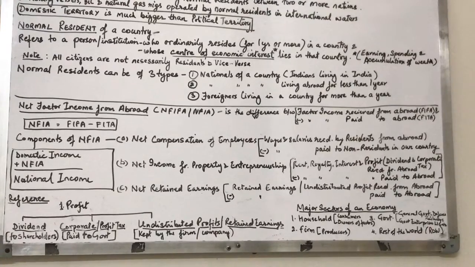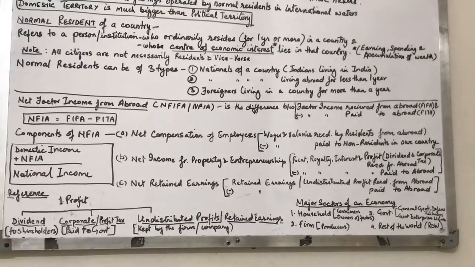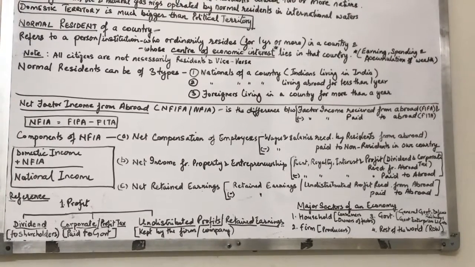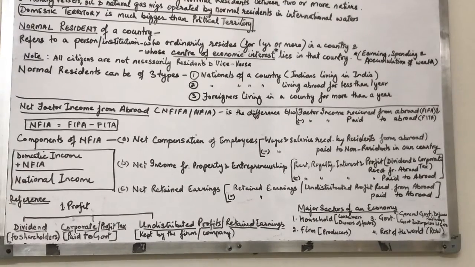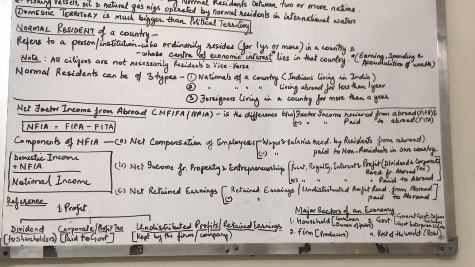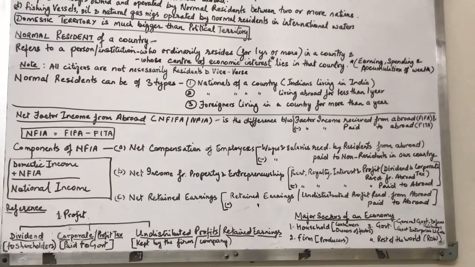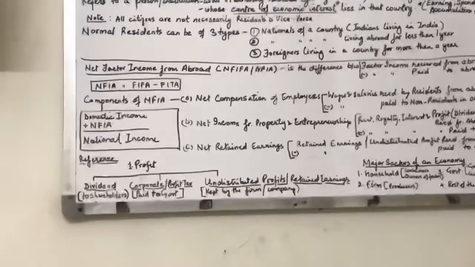I want particularly to mention one thing over here, that there is a reference point number 1. As you can see, I have given 3 parts of profit, because only 2 parts of profit will be taken in B and the remaining third part will be taken in C. As you can see, profit has 3 parts, the first being dividend.